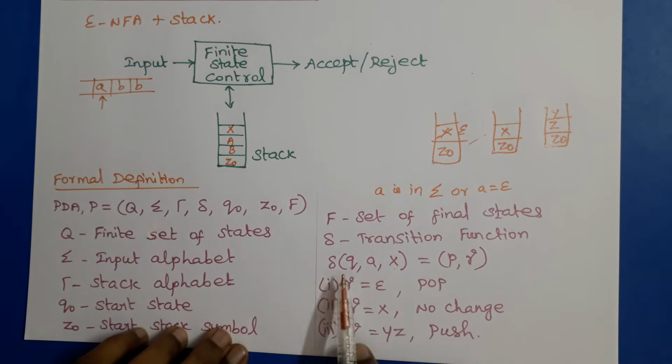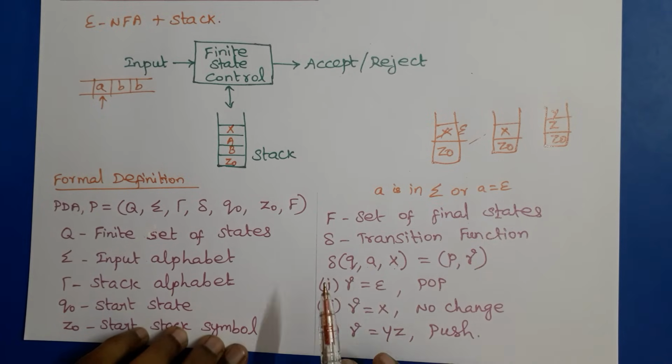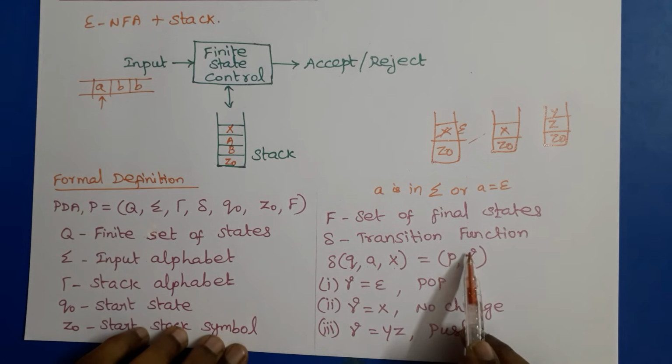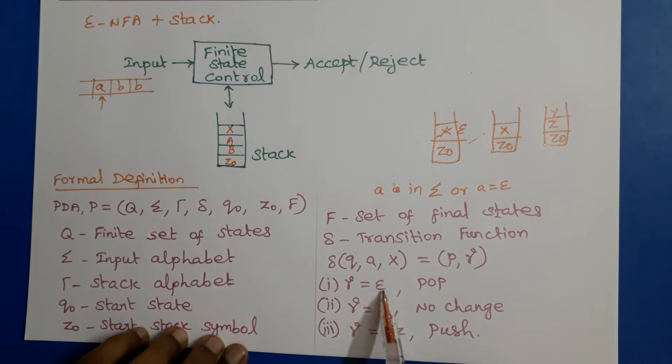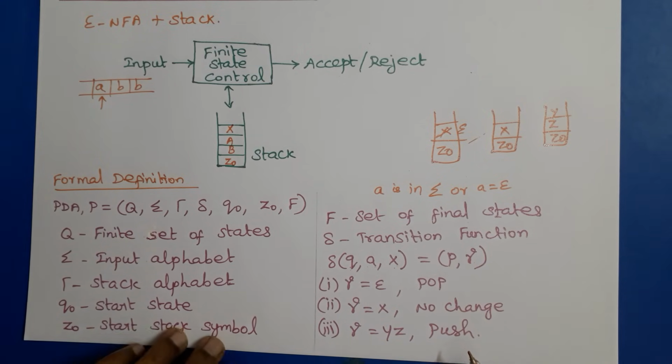So in one move, the PDA changes its state from Q to P, and if the input symbol is A, any symbol in sigma, it will be consumed, or if it is epsilon, then the input symbol is not consumed. This is the second operation. The third one is that the top of the stack, X, is replaced by gamma. If gamma is epsilon, a pop operation is performed. If gamma is the same symbol, it is a no-change operation. If gamma is some other set of symbols, then a push operation is performed. Now we will see an example.